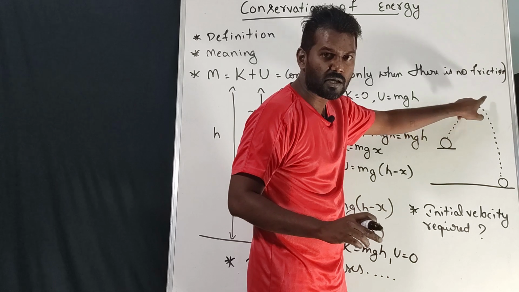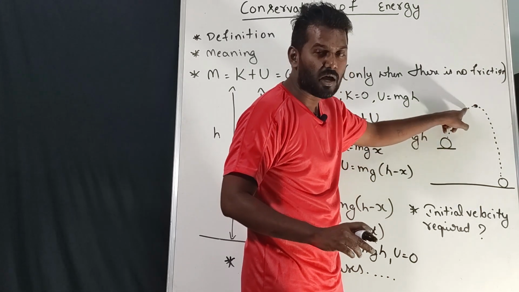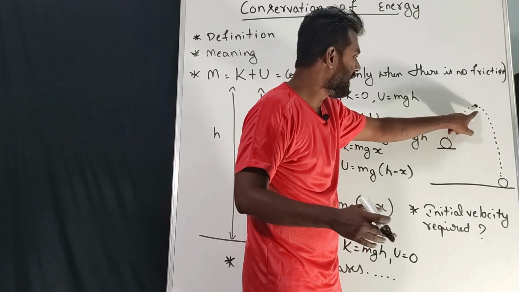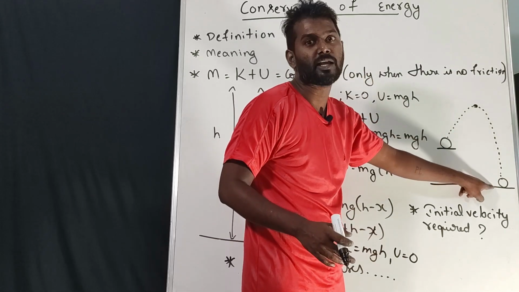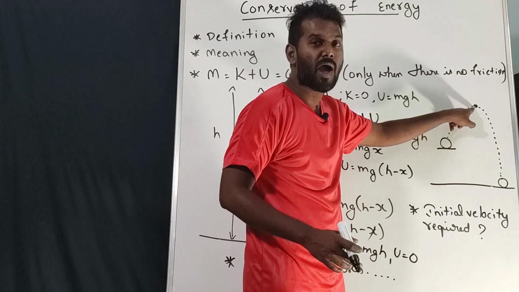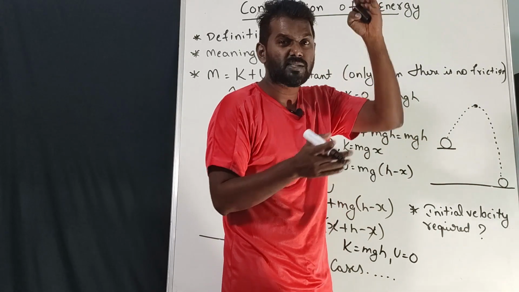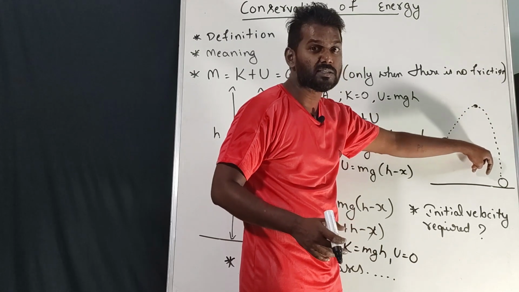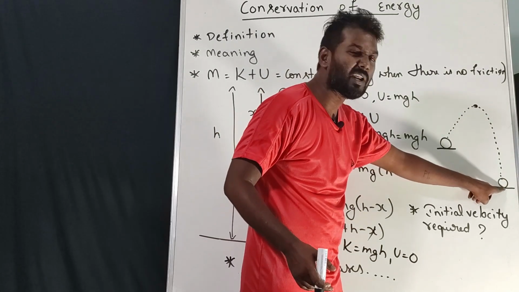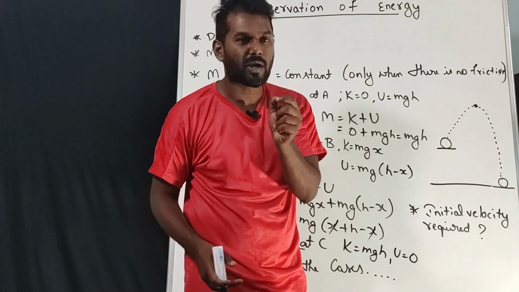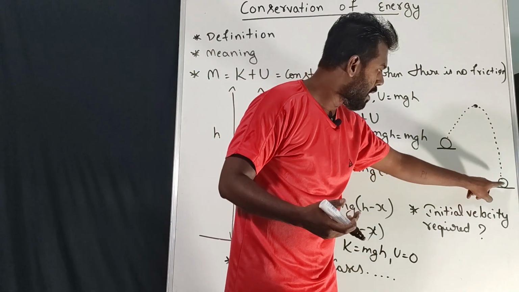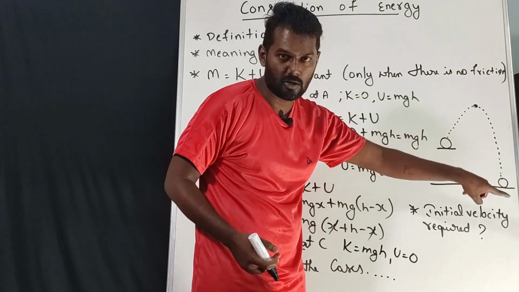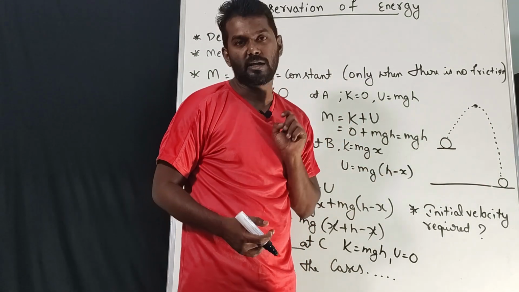So once this starts falling down, whatever maximum potential energy we have will keep on converting into kinetic energy. Why? Because the height is getting decreased, so potential energy has to decrease. If the potential energy is decreasing, kinetic energy will be increasing. Just before reaching the ground, the distance between the ball and the ground is 0. At that point, potential energy will be 0 and kinetic energy will be maximum.